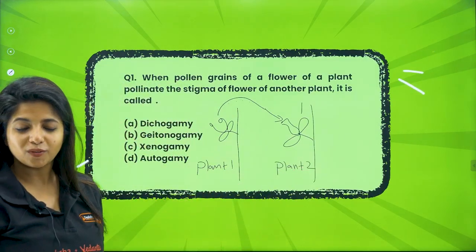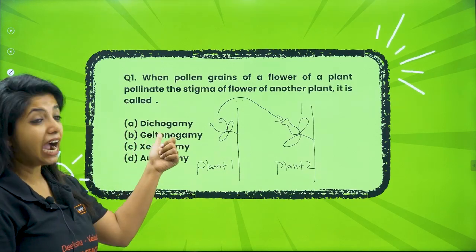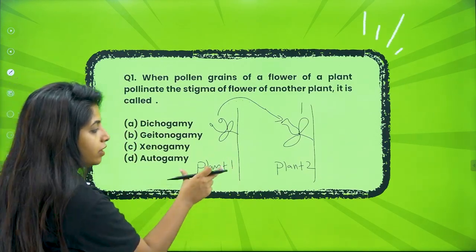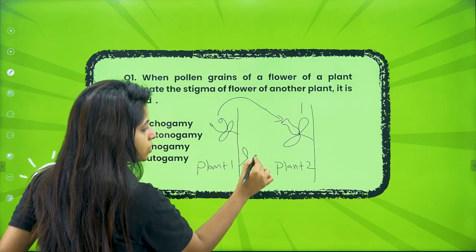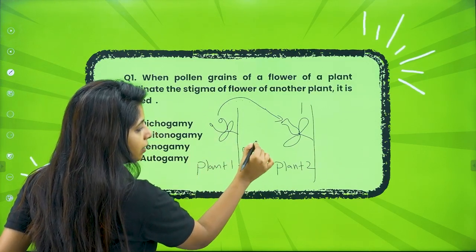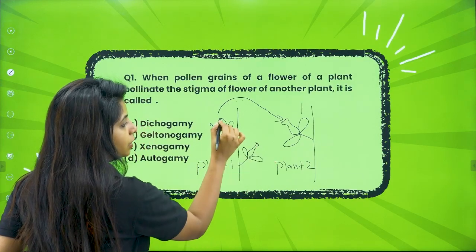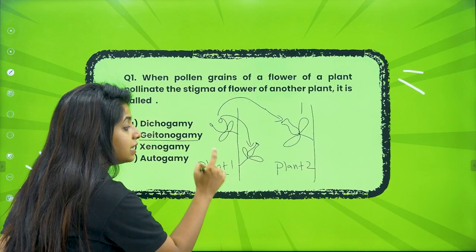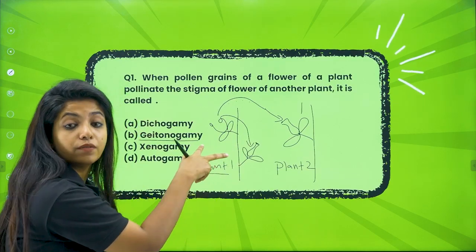Do you call it dichogamy? Do you call it geitonogamy? What do you mean by geitonogamy? Geitonogamy is when in the same plant you have two flowers. Suppose these are the male flowers having the male anther, and there will be female flowers as well. If pollen goes from here to here, this is known as geitonogamy. That happens in the same plant but on two different flowers.